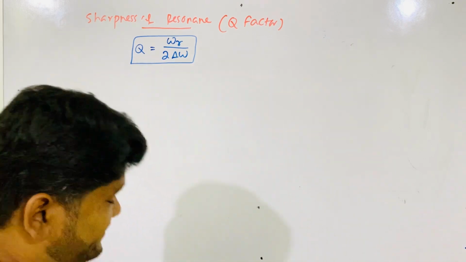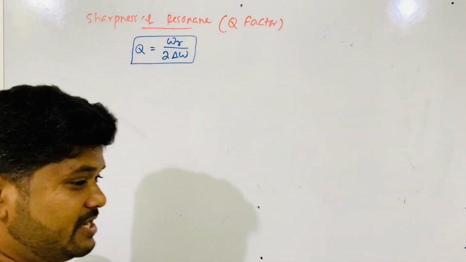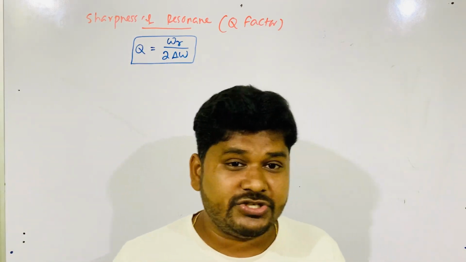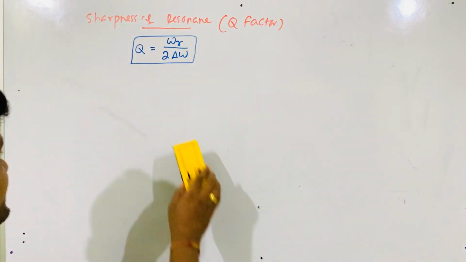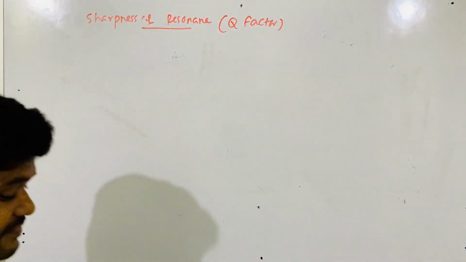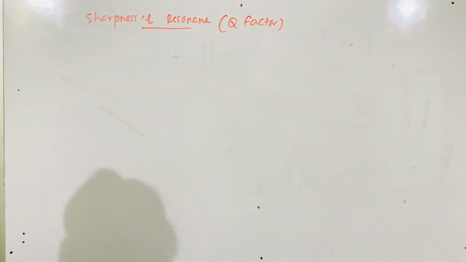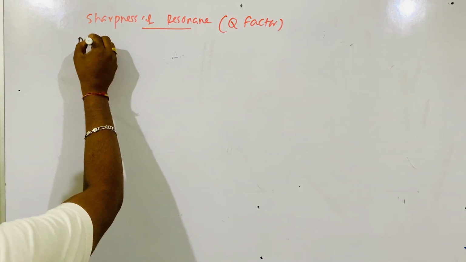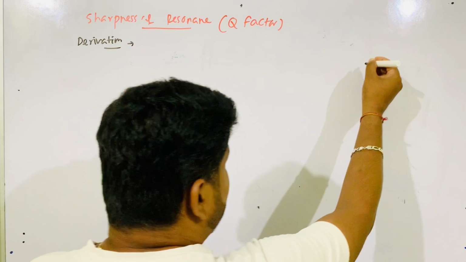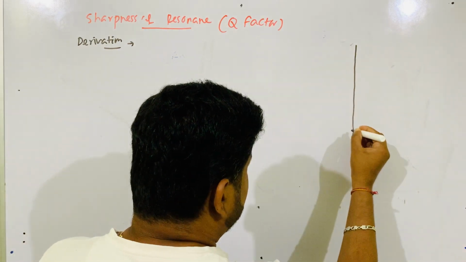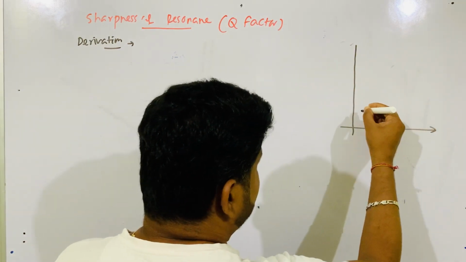So this is the quality factor, and this is the mathematical formula. All of you remember it. But now let's derive an expression for this quality factor. Let's come to the derivation of the quality factor. To derive it, we need that graph.